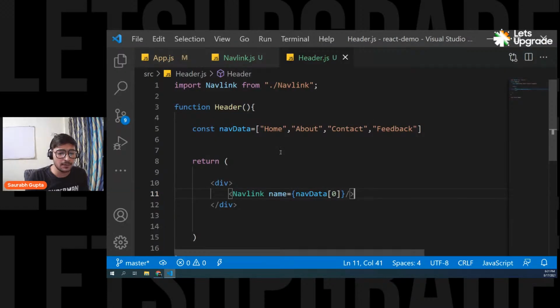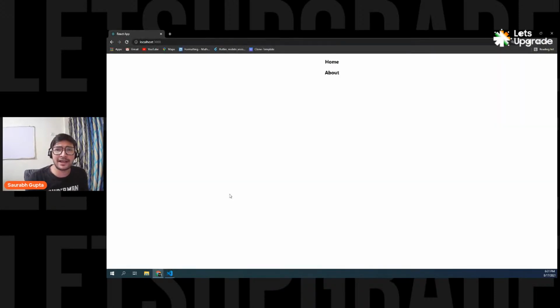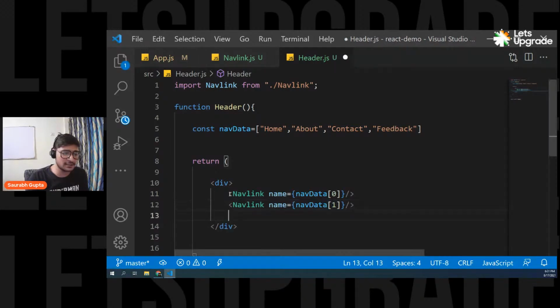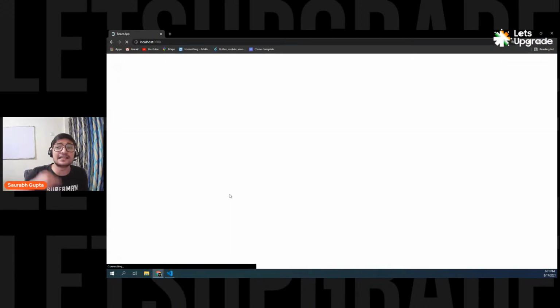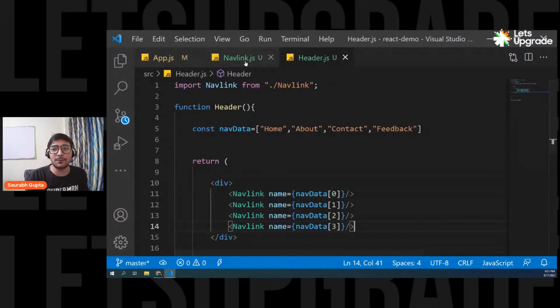Simple. Okay. Now I want to create one more nav link. So I go here and I put it like this, and I pass 1 there. That means now I have about, one more nav link component. Then just like this, I can do this, right? 2. So I'm using the nav link again and again. I'm basically reusing the component. I created the nav link component once, and simply I'm reusing it again and again. That's what you do. You create a component and you reuse it so that you don't have to write the code again and again. You simply create one and use it again and again. And right now it's a small component, but in future it can also be a big component that you're using again and again. I'm going to show it to you. Don't worry.